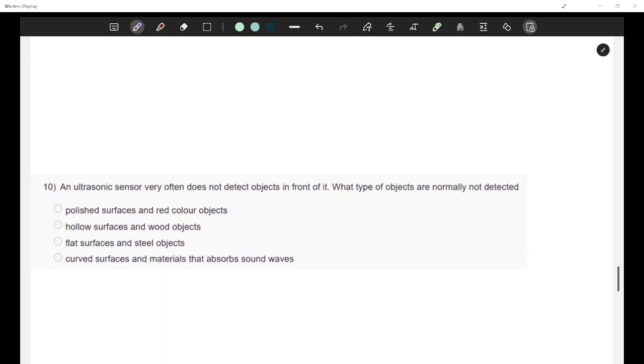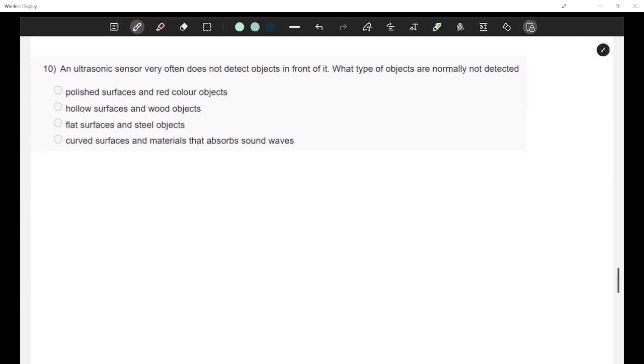Okay. An ultrasonic sensor very often does not detect objects in front of it. You might have already used ultrasonic sensor if you are doing some robotics. What type of objects are normally not detected by ultrasonic sensor? This is your question. Okay. So, it's about ultrasonic sensor, right? So, how does it work? Any idea? What is the principle of working of ultrasonic sensors?